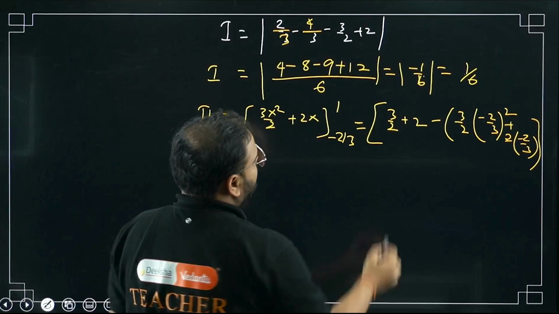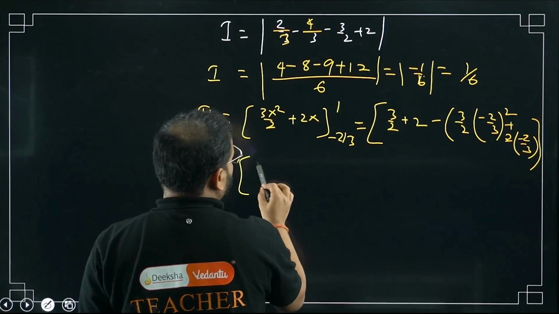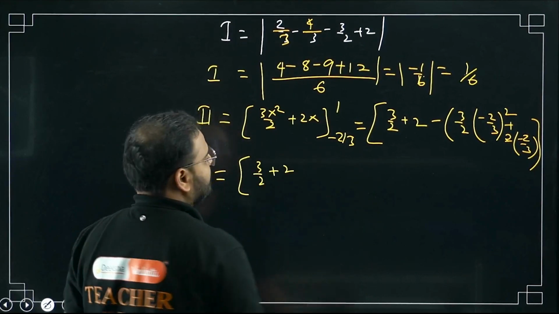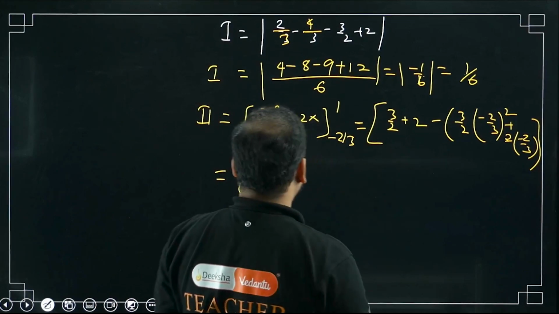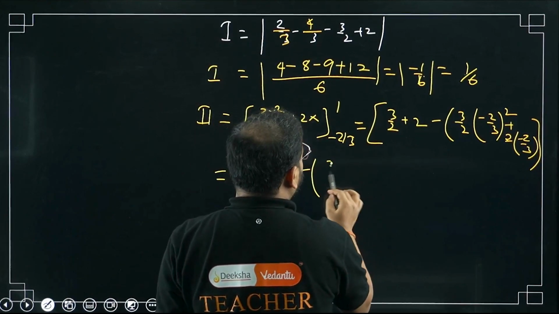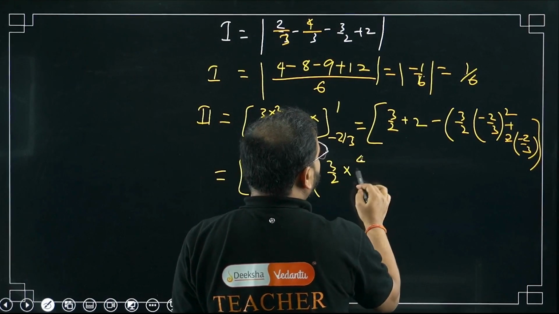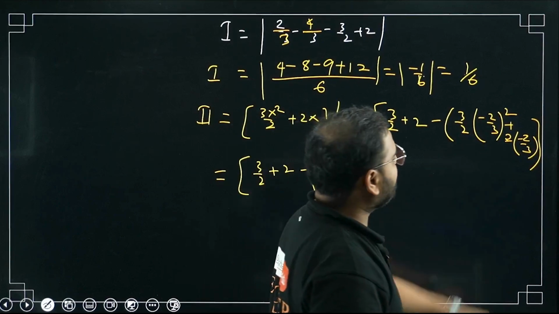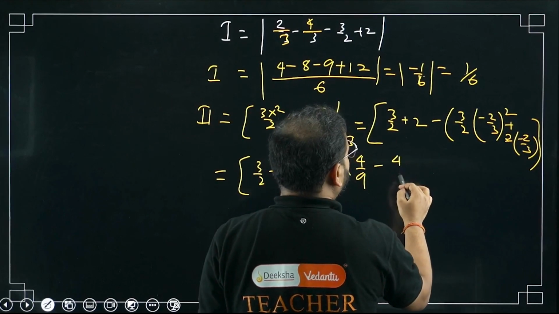Please check this out over here for part 2. What I'm getting: 3 by 2 plus 1 plus 2. So I'll write it as it is only, no problem. 3 by 2 plus 2. What about this, sir? Minus sign. Check out here. 3 by 2 into 4 by 9. Square will become again positive, minus 4 by 3.